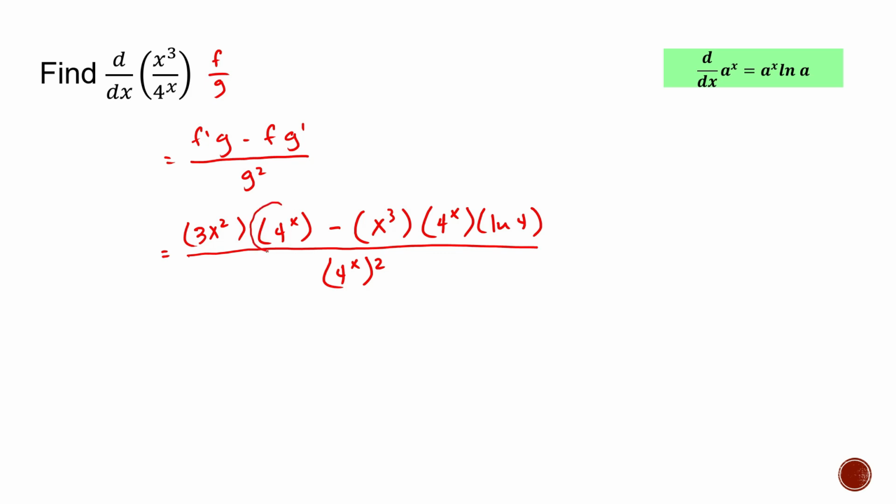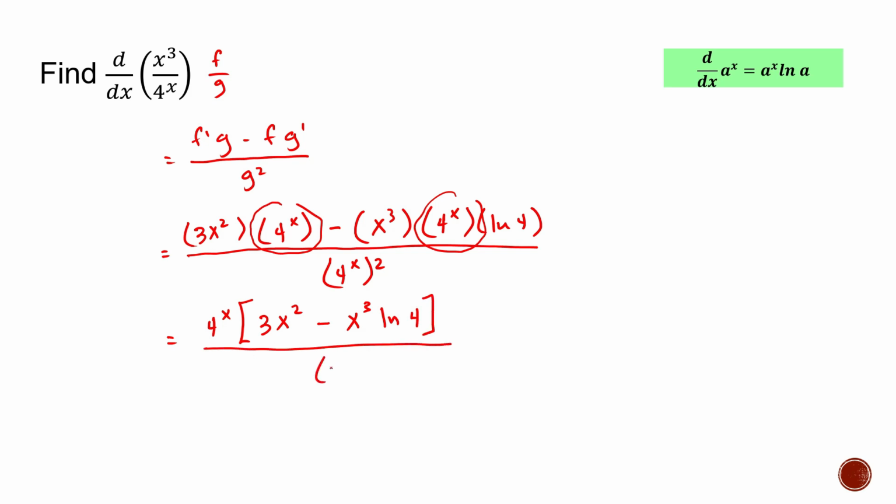As you can see here, we have a common factor, 4 raised to x. So we can actually take that out. That's a common factor, so 4 raised to x. And so what's left here is 3x squared minus x to the third power ln of 4. And the reason we did that is because in the denominator we have 4 raised to x squared. So we can cancel that and cancel the 2. That's going to give us only the denominator 4 raised to x. So now our final answer is 3x squared minus x to the third ln of 4 all over 4 raised to x.